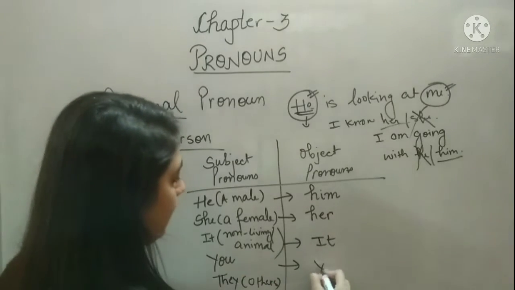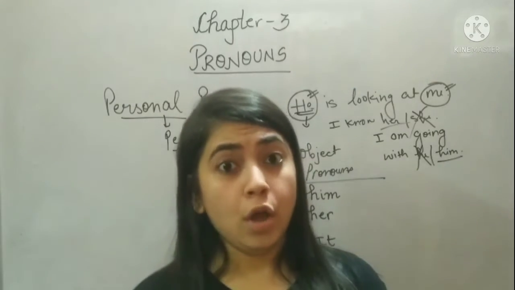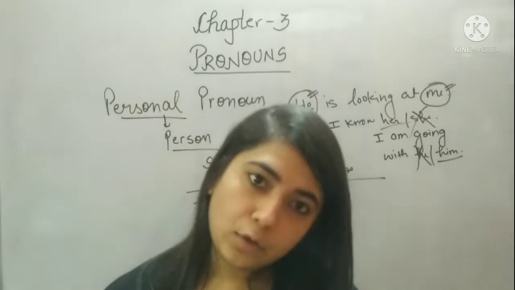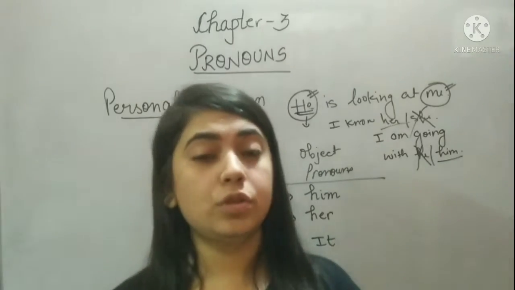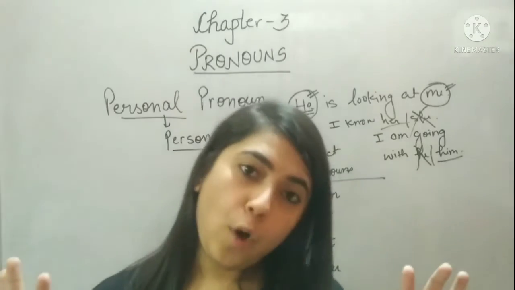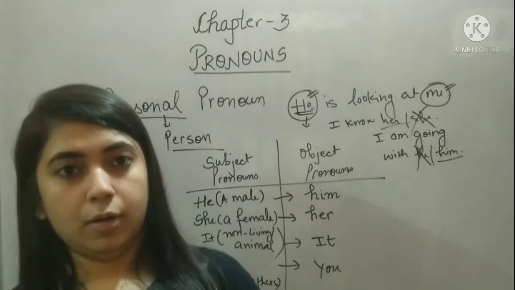For example, I want to play with you. So you can use "you" at the beginning also, or you can use "you" at the end also. That means "you" can be used both as a subject pronoun as well as an object pronoun. Okay. They, what is the object pronoun for they? It's them.